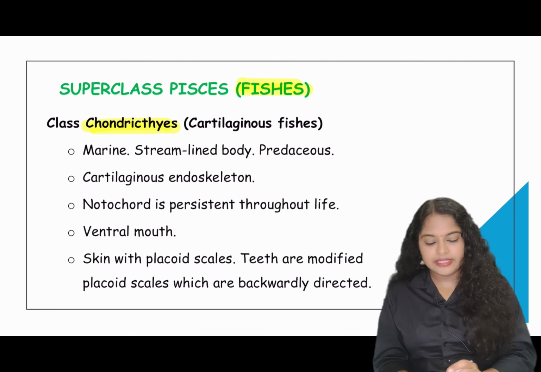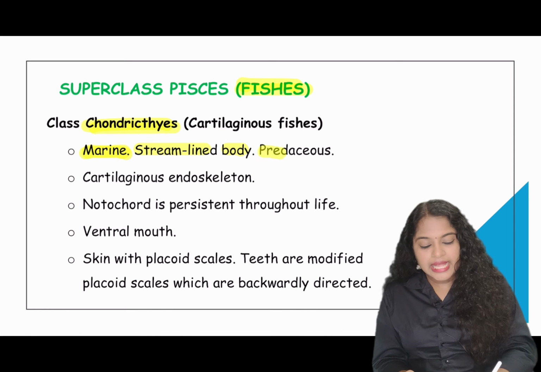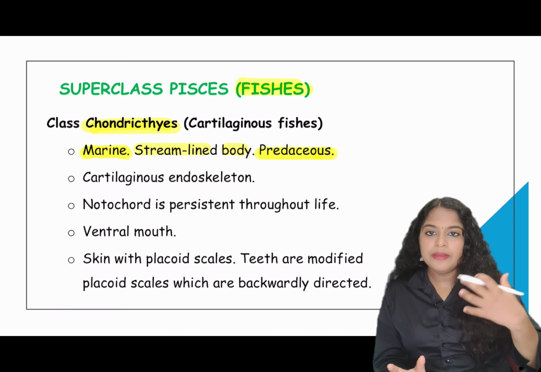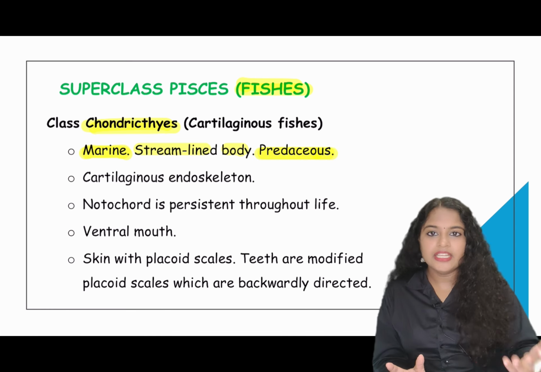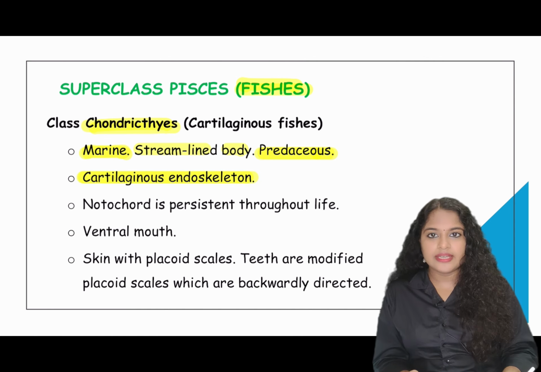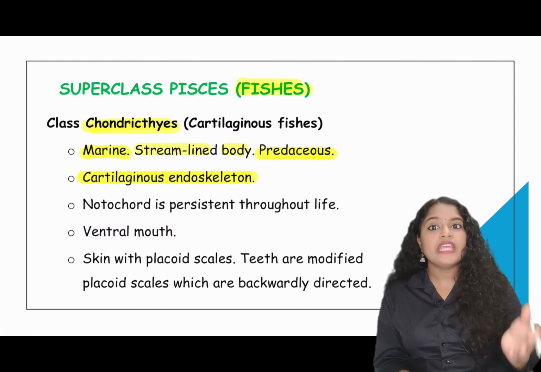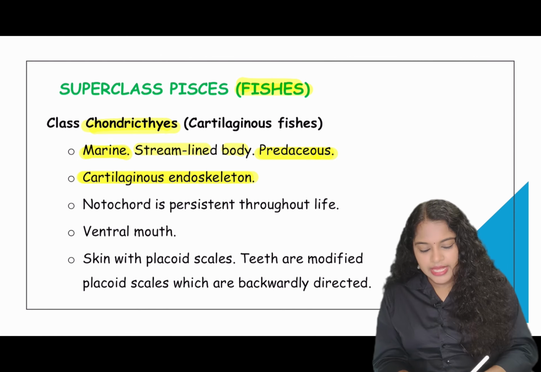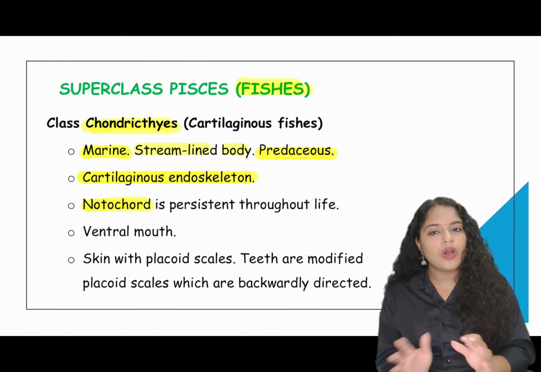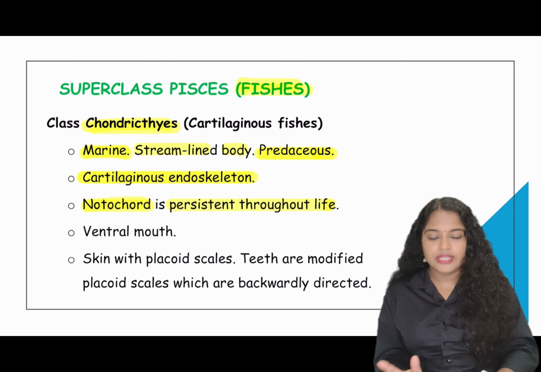So first, cartilaginous fish. They are mainly marine, their body is streamlined and they are predaceous, that is they are predators, preying on other smaller fishes or organisms. They have a cartilaginous endoskeleton. Endoskeleton is a type of skeleton which is present inside the body of an organism. Their notochord is persistent throughout their life.